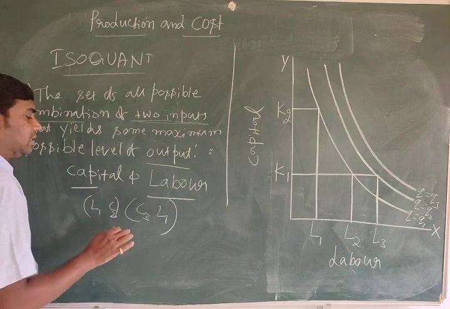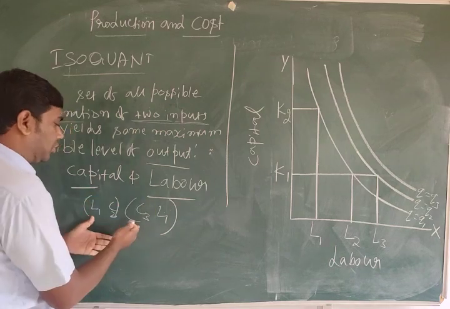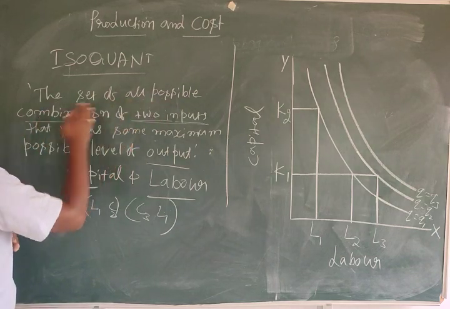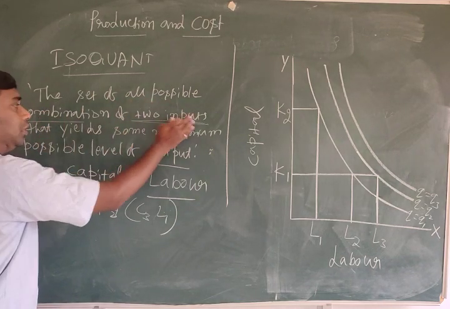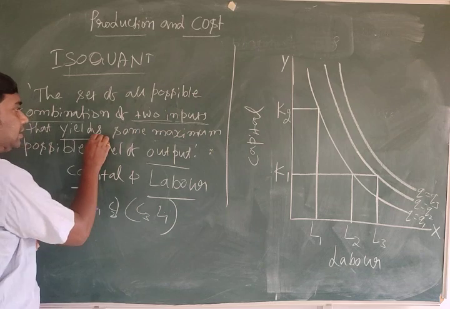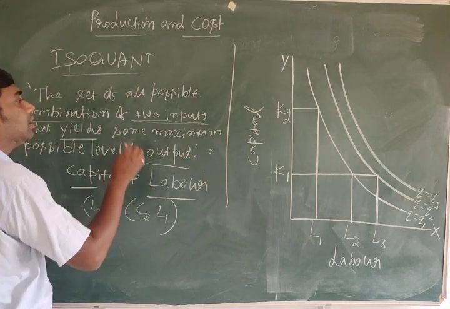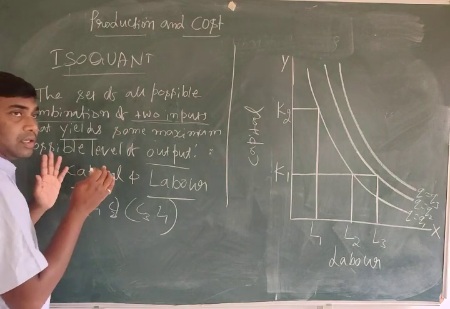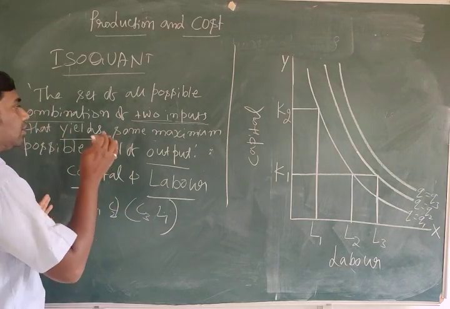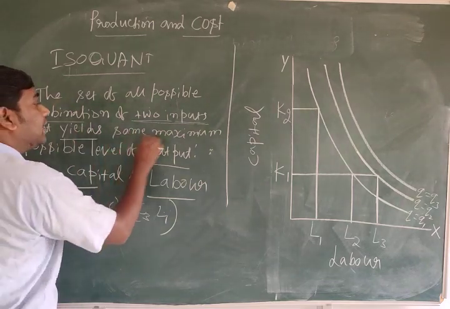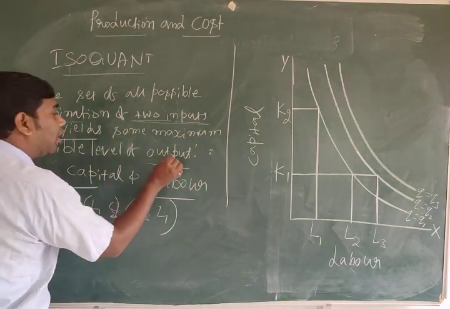Combination means a mixture of two inputs here. So the set of all possible combinations of two inputs yields the same maximum possible level of output. When we take two inputs to produce a commodity, it produces the same maximum possible level of output.